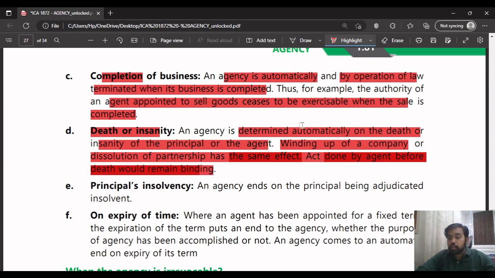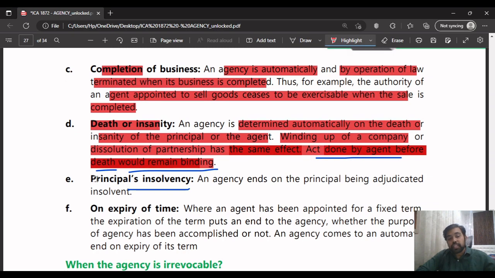So this is very important, because any act which is done by the agent before his death would be binding still. That's what they're saying. Even in case of partnership, we do the same. In case of winding up, the company cannot escape its liabilities. The partners cannot escape their liabilities. The agent cannot escape his liabilities. Even after he has died, the representatives will have to pay the debts for which the agent was liable.